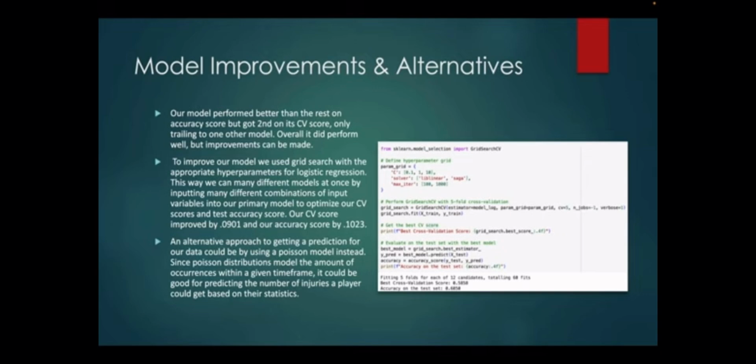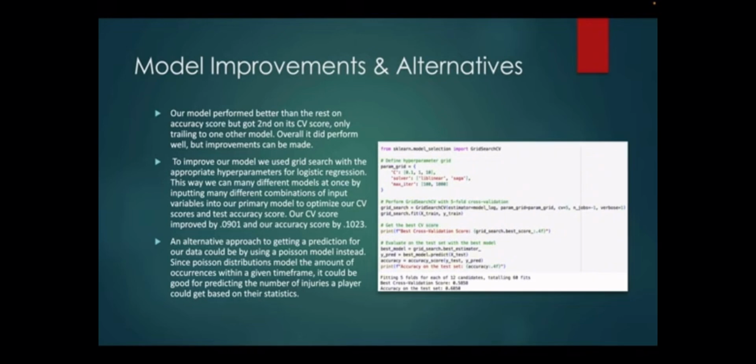Logistic regression has inputs like random state, number of folds, and so on. We want to input as many different possible inputs as could occur, assess the model on all those different possible inputs, a larger array of inputs, and then see which input will produce the best result.